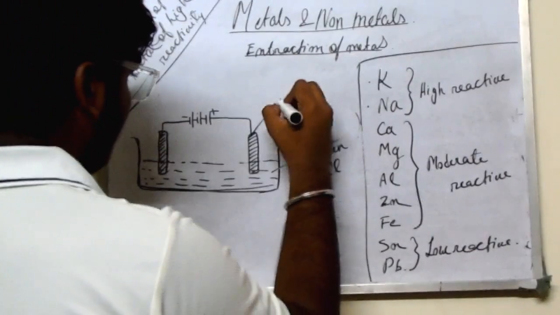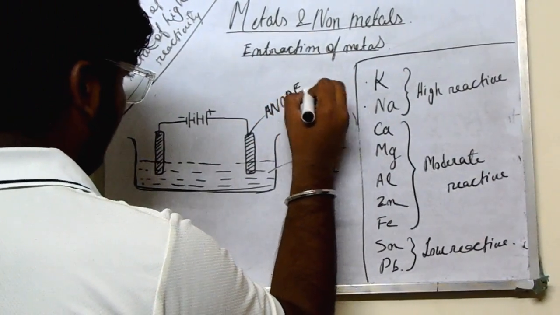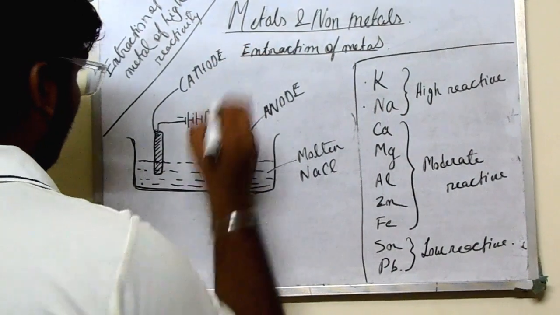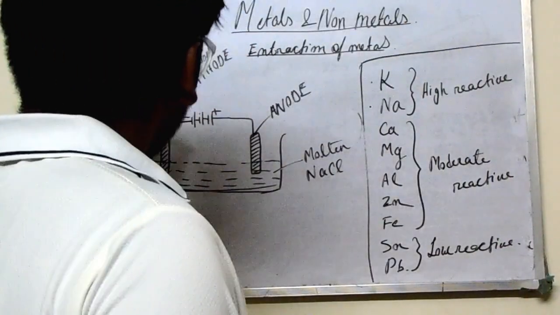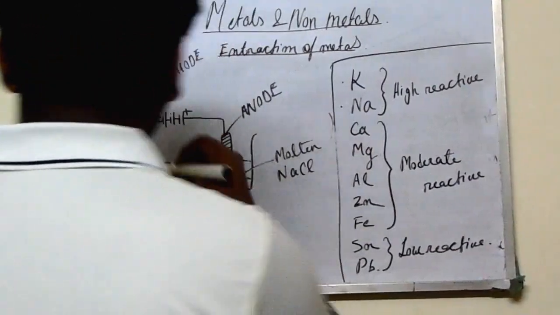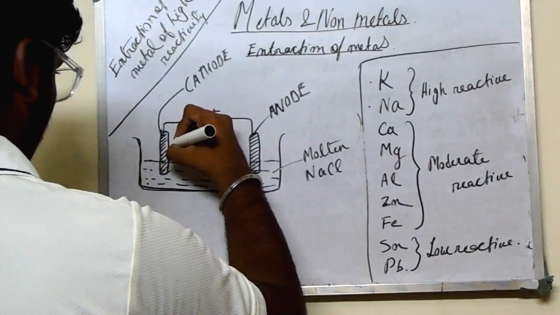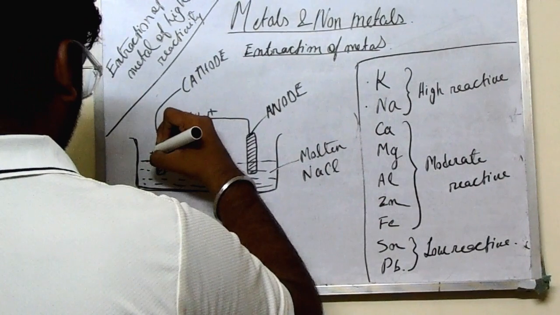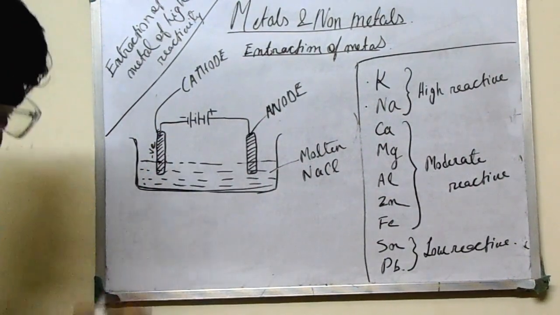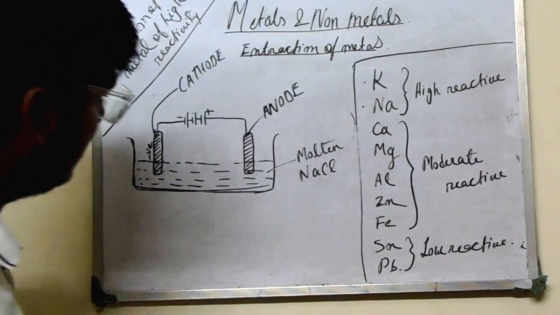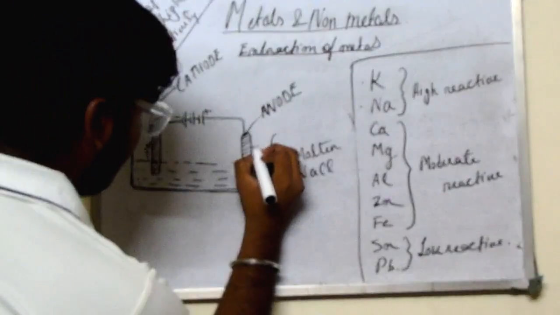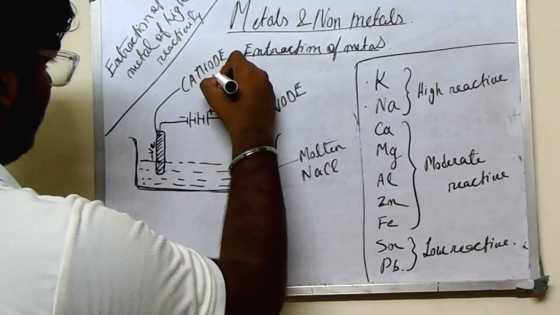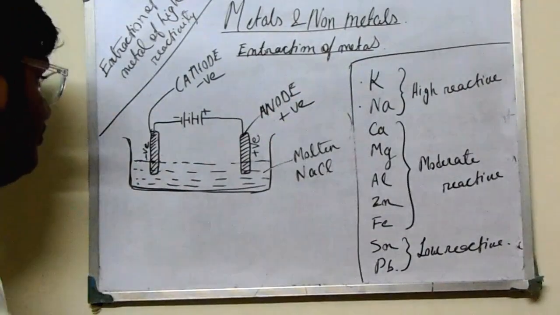It is anode and it is cathode. Cathode means negative charge, negative, and this means positive, anode. Right here, negative and positive.